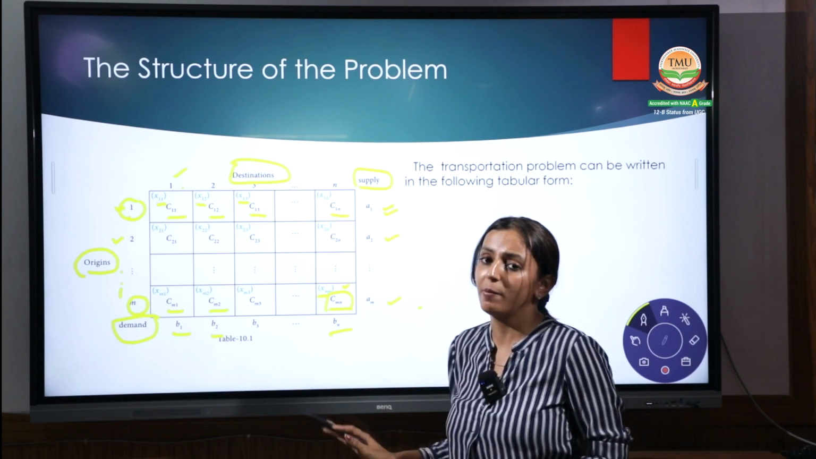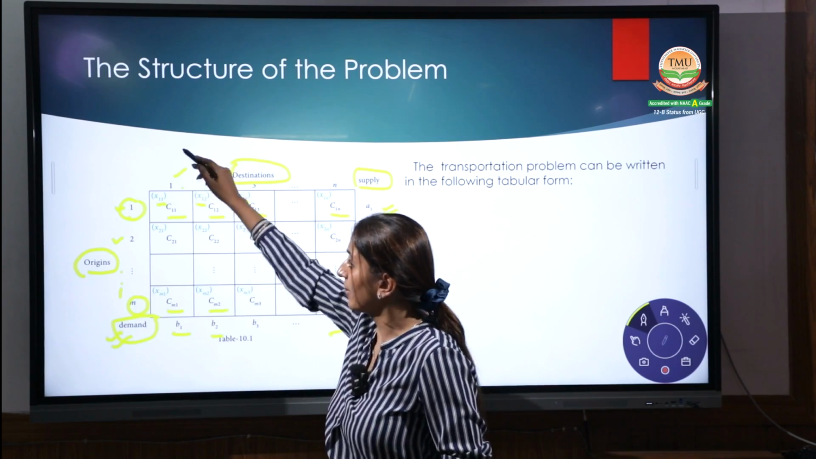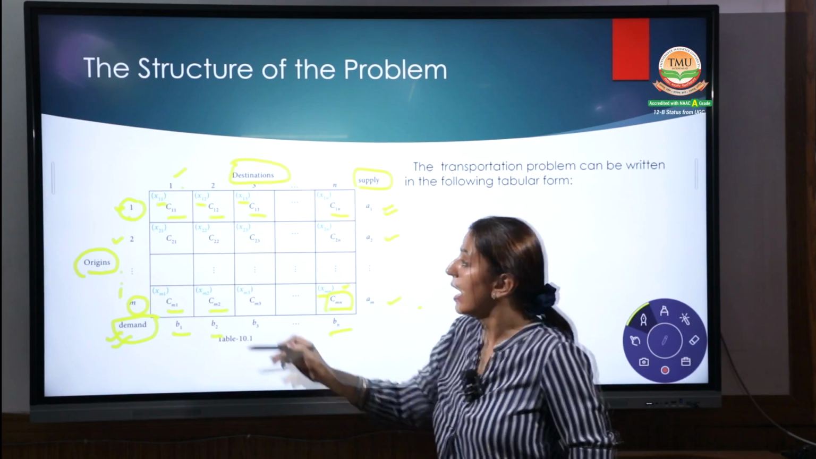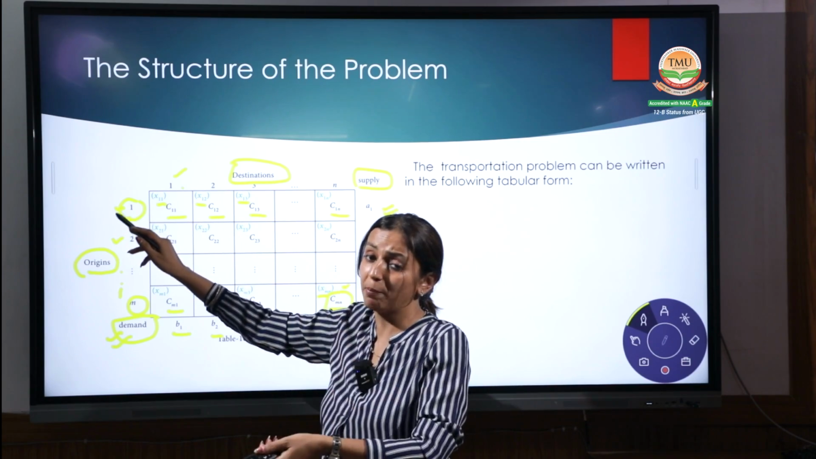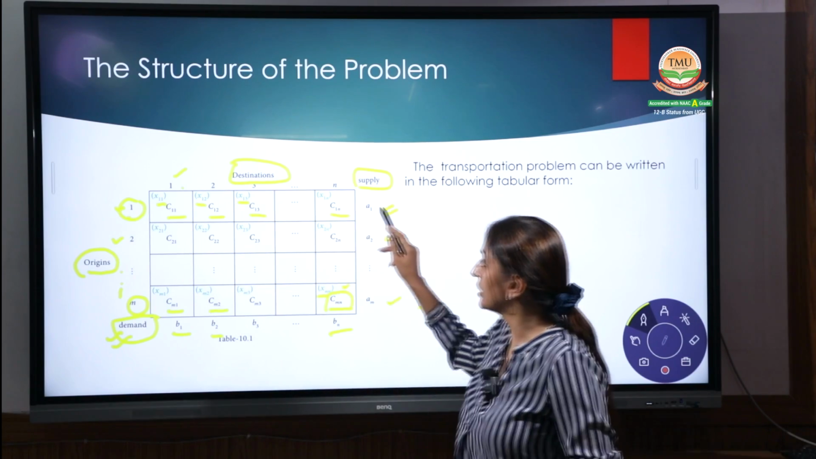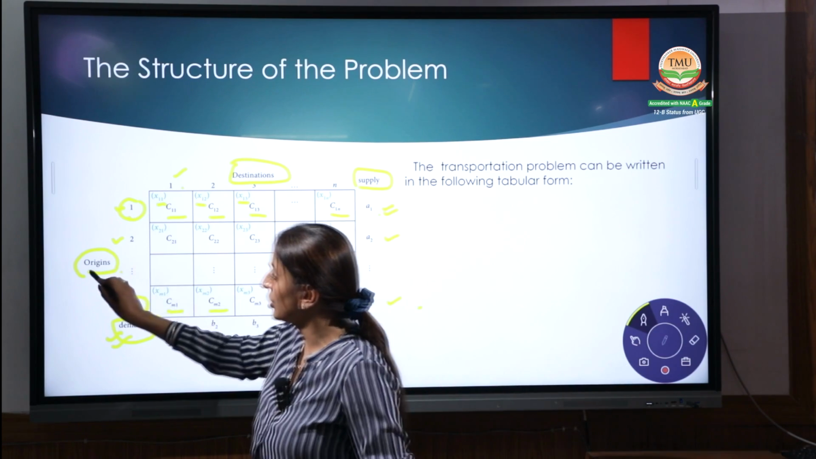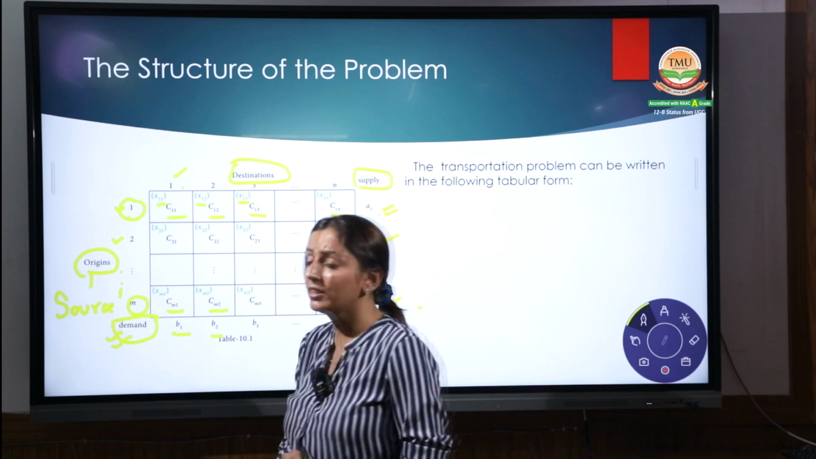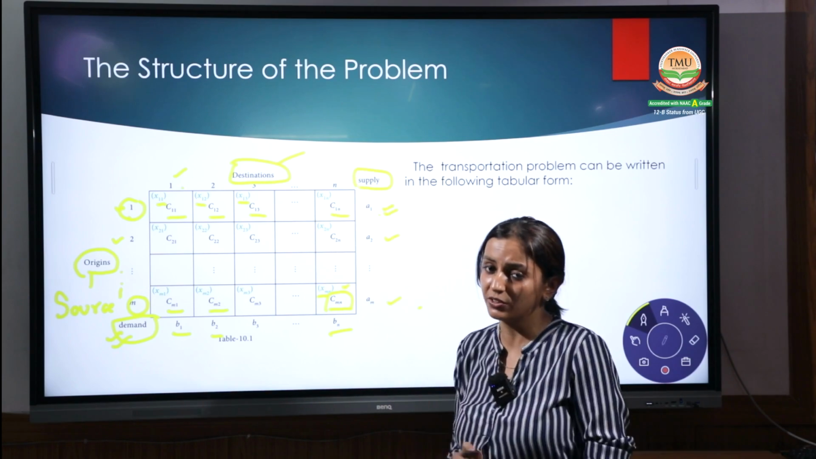This is the total matrix. You have to make it very properly. This is your demand. That means how much demand destination one requires. This is the supply. The origin where the goods are supplied, and the quantity they can send is A1. We can use the word origin as well as the word source. This is a destination where we have to transfer it.